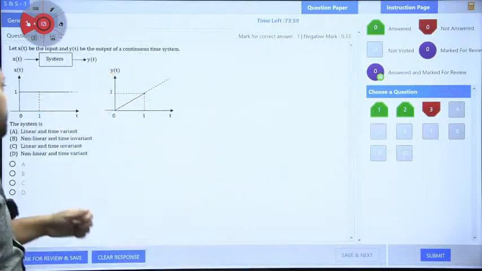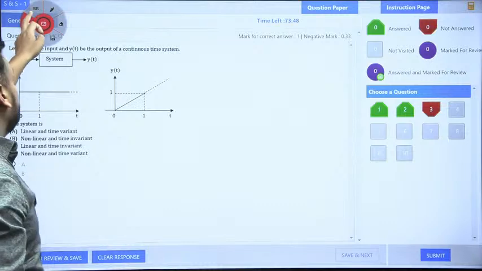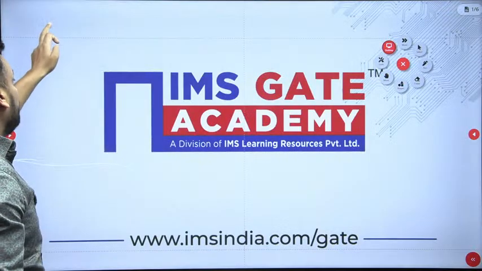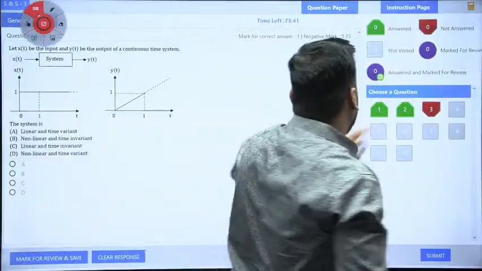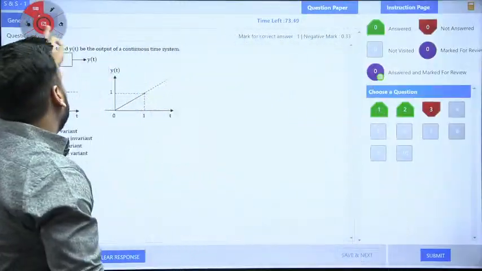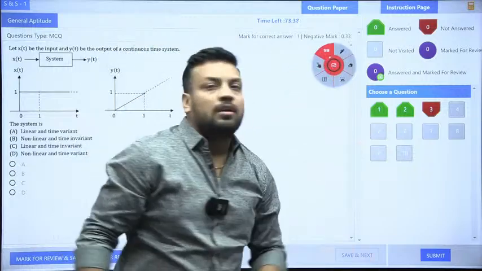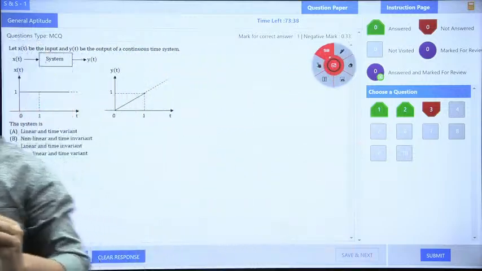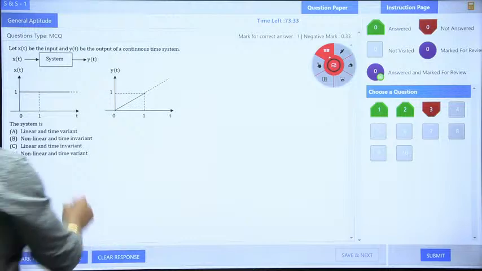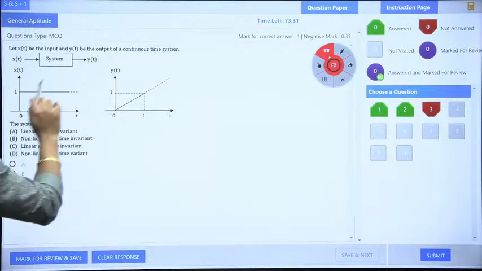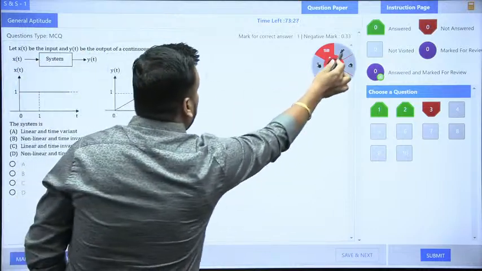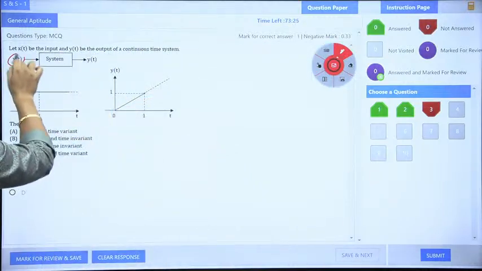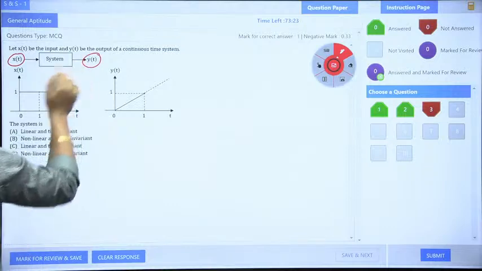So now, just read this question, guys. I think this question is visible to you, and you can easily solve it if you know the basic concept of system properties or the relationship between the signals. So this is x of t given, this is y of t given. x of t is nothing but the input. y of t is the output for the LTI system.